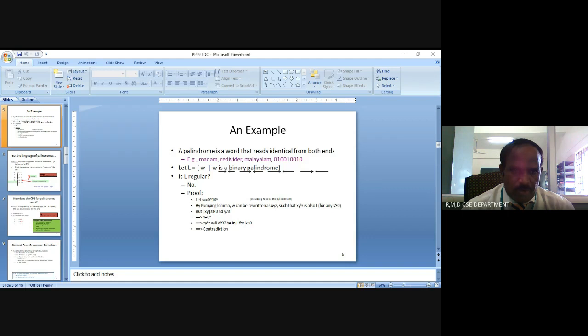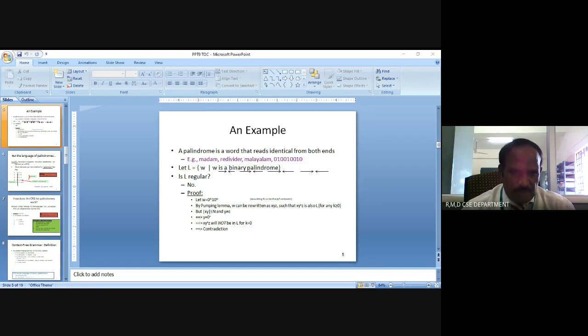W equal to 0 power n, 1, 0 power n, for example. By the pumping lemma, we can rewrite it as XYZ such that X, Y power K, Z is also in the language. If so, the language is a regular language. Any contradiction means that the language is not regular. Other conditions: modulus of XY should be less than or equal to n. Y should not be empty; Y should have length greater than 0.